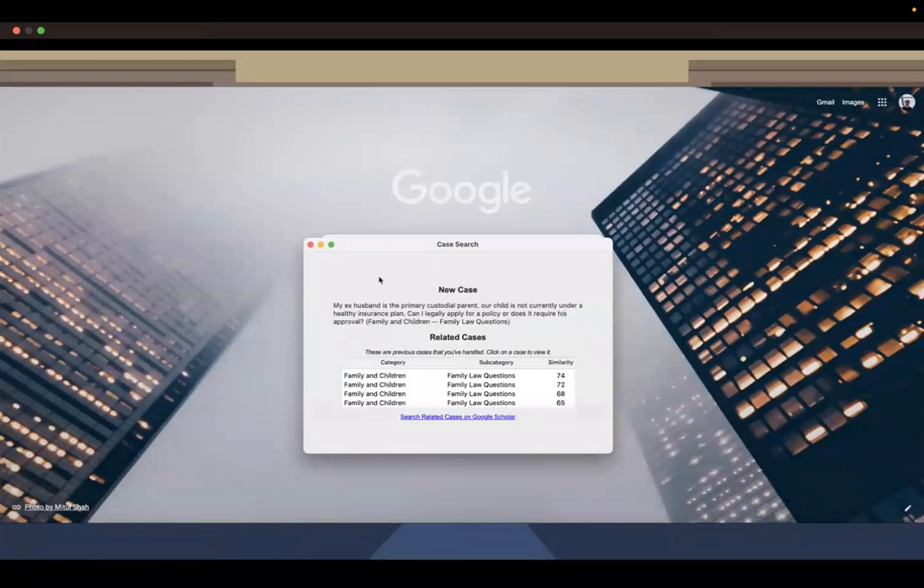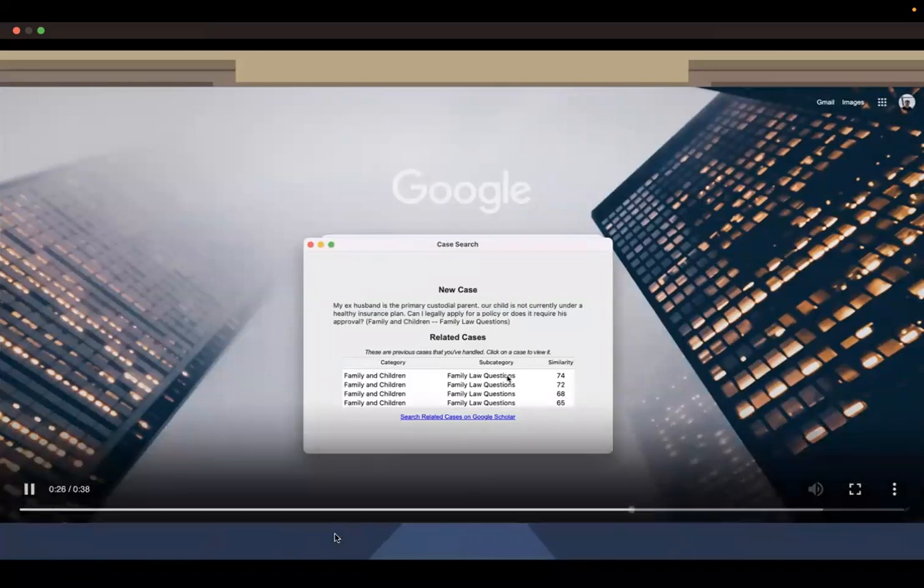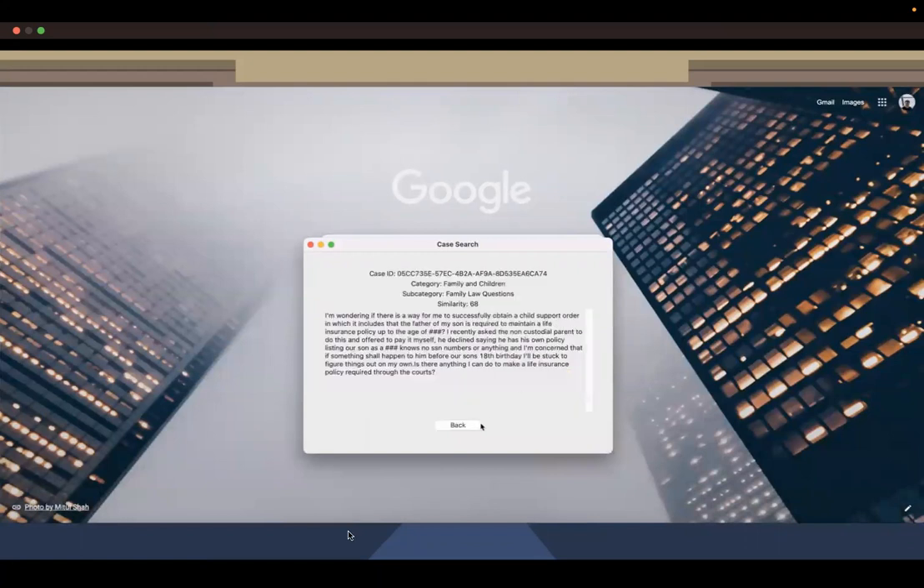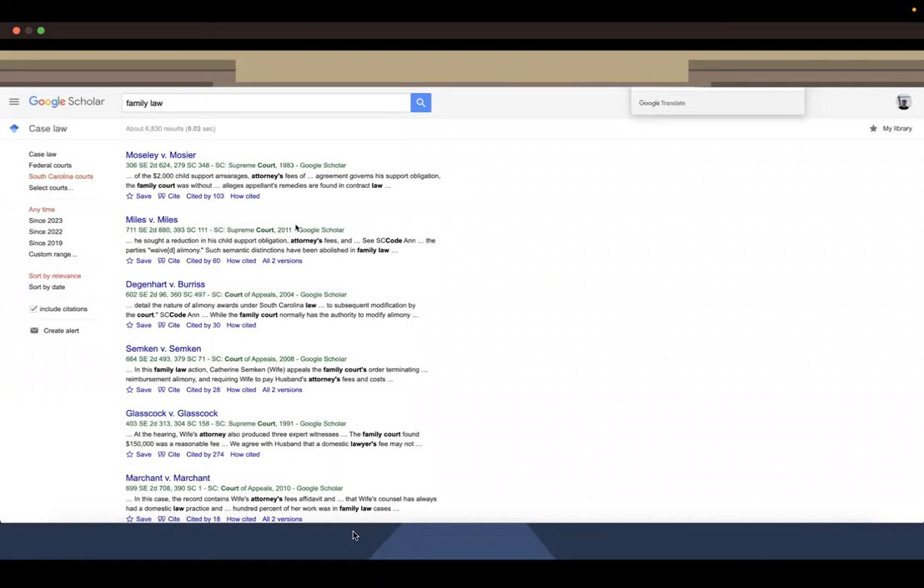Upon logging in, he will be able to see the new cases posted by clients, and he is assigned to the case because he has solved related cases in similar categories or subcategories in the past. He can also view the details of the past cases that he solved. He'll also be able to view the Google Scholar page for more context and resources.